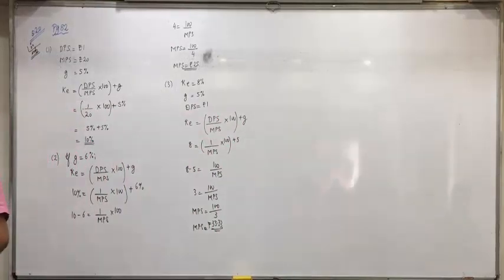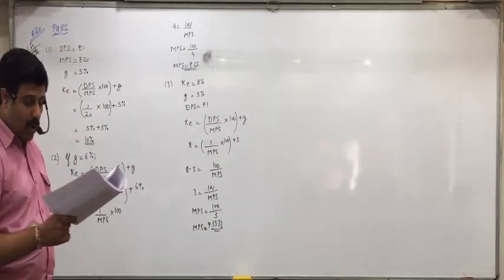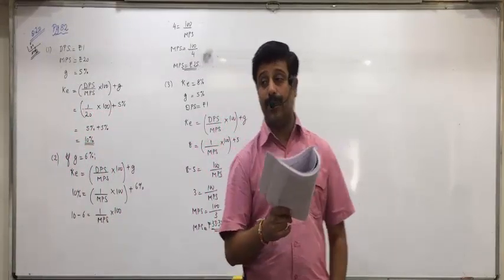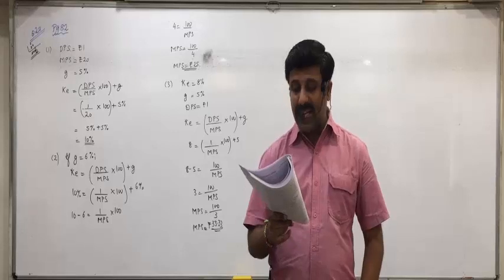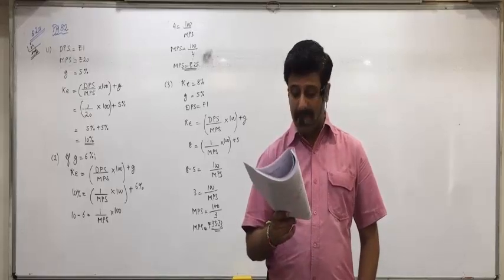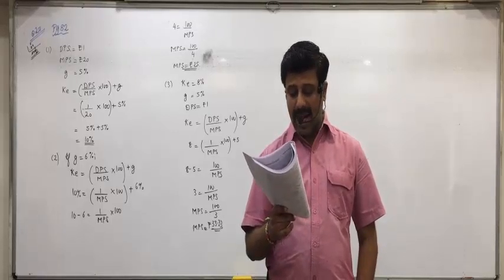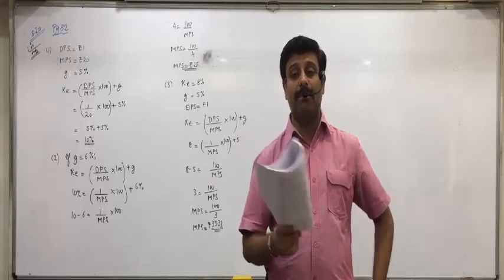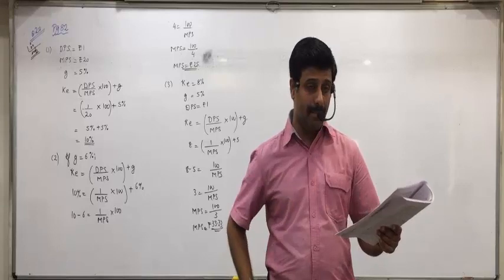Additional information: 20 years, so we'll have to apply the redemption formula. 14% debentures of rupees 2,500 face value, redeemable at 5% premium, can be sold at par. Redeemable at premium, sold at par means net proceeds will be taken at par.